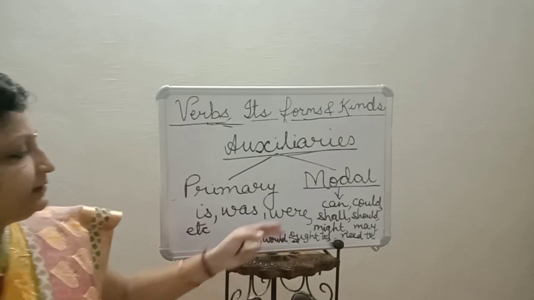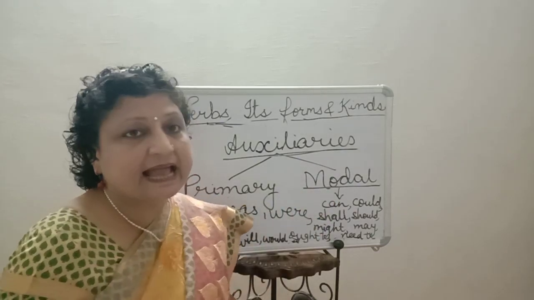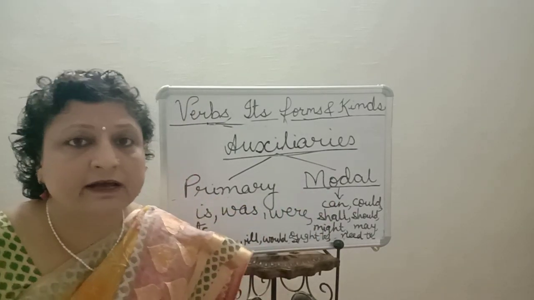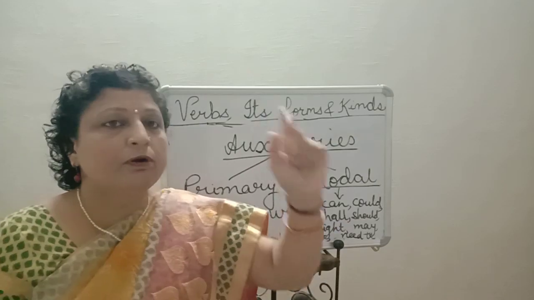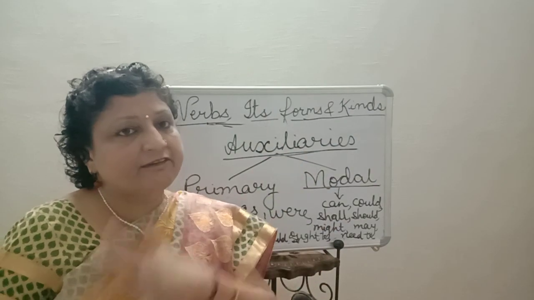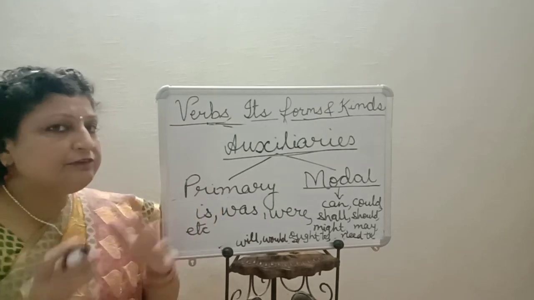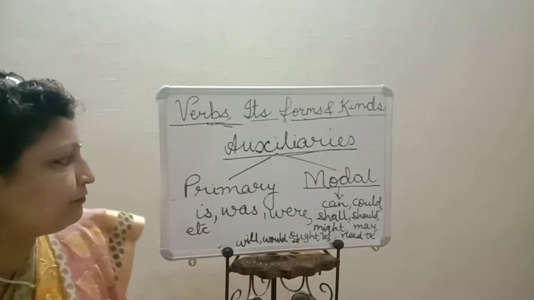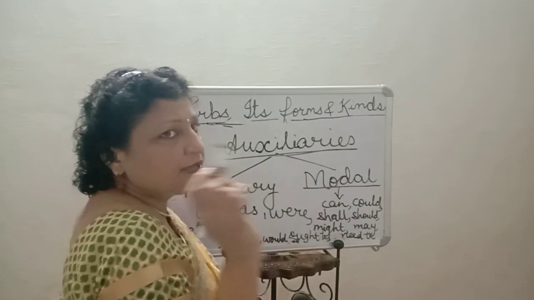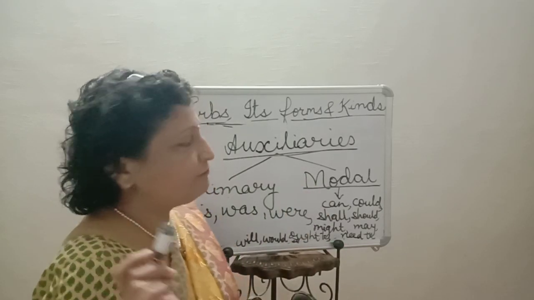When I am saying any sentence with can, like I can write, we cannot say I can wrote, I can writes, I can writing. With primary auxiliaries, we can change the form of the main verb. But with modals, we cannot change the form of the main verb.